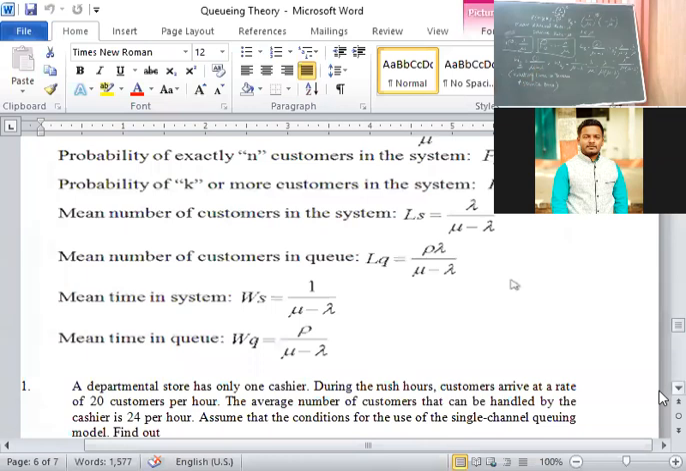If I ask, Ashish, what is the formula for length of the system? Immediately you should be in a position to say LS is equal to lambda upon mu minus lambda. If the server is busy, what is the formula? Lambda by mu. If the server is idle, what is the formula? 1 minus lambda by mu. What is the length of the queue? LQ, lambda square upon mu into mu minus lambda. That way you should be while solving the problems.